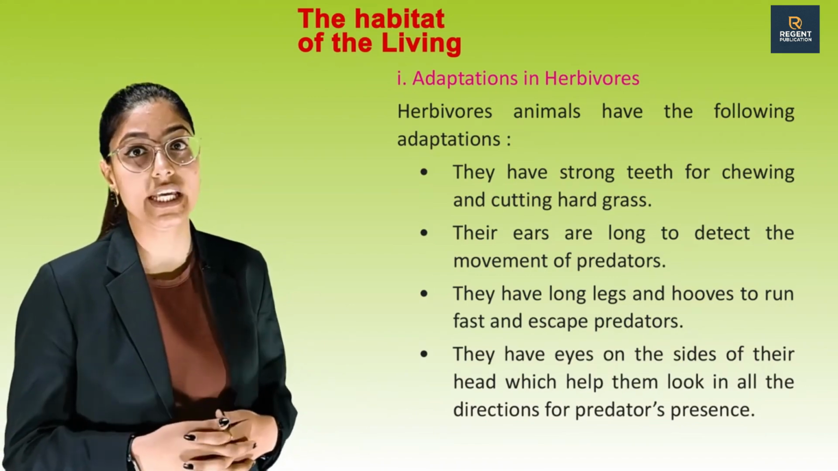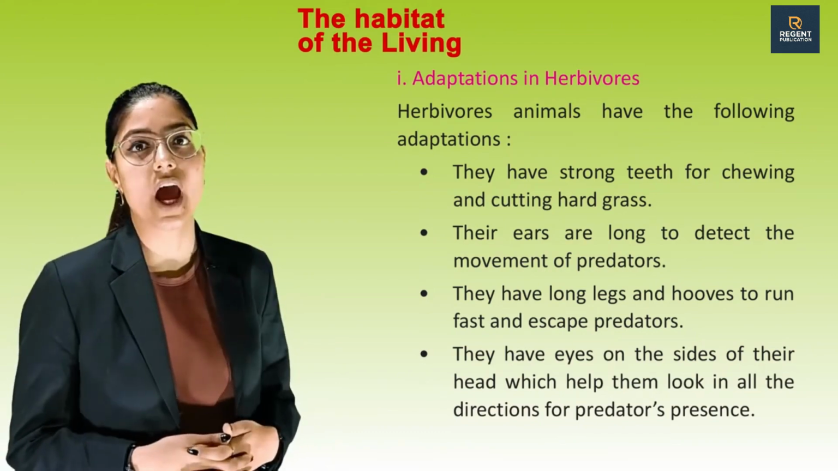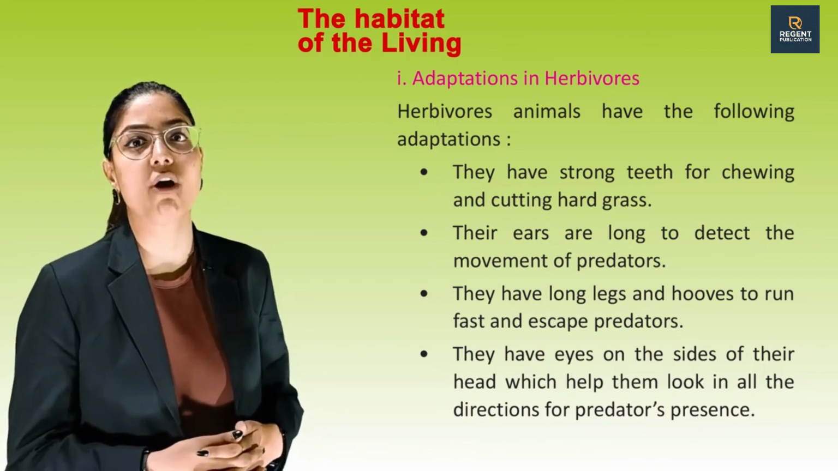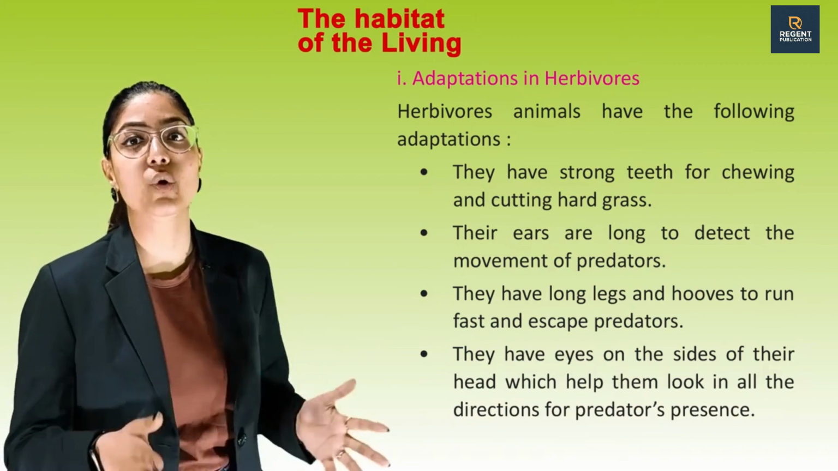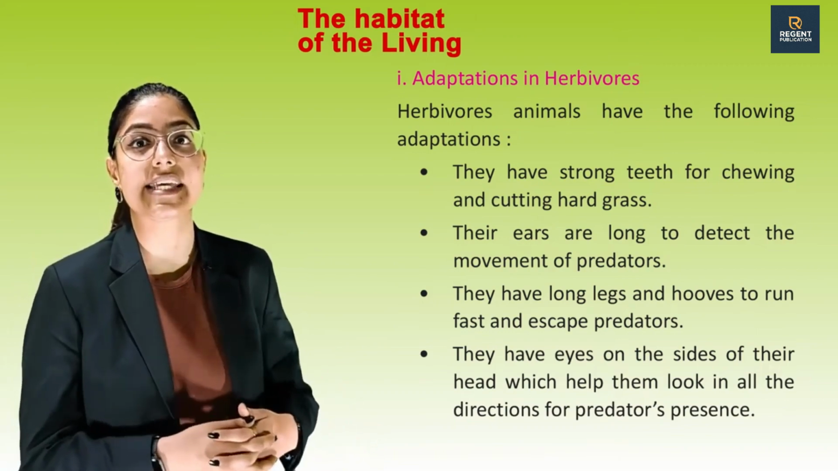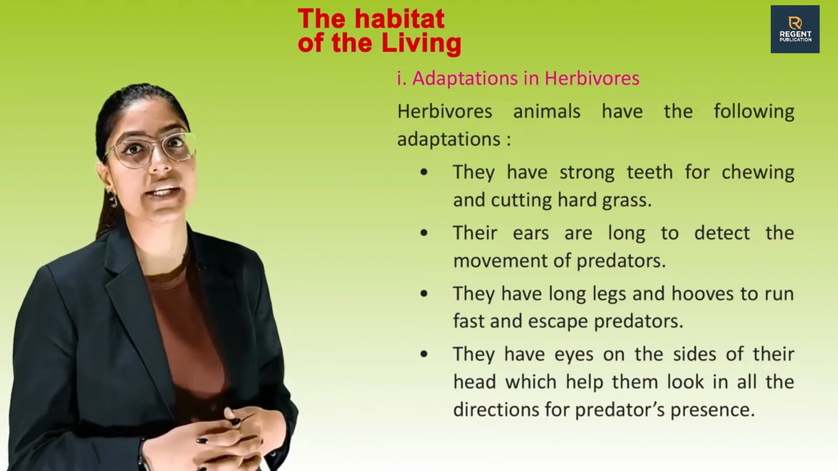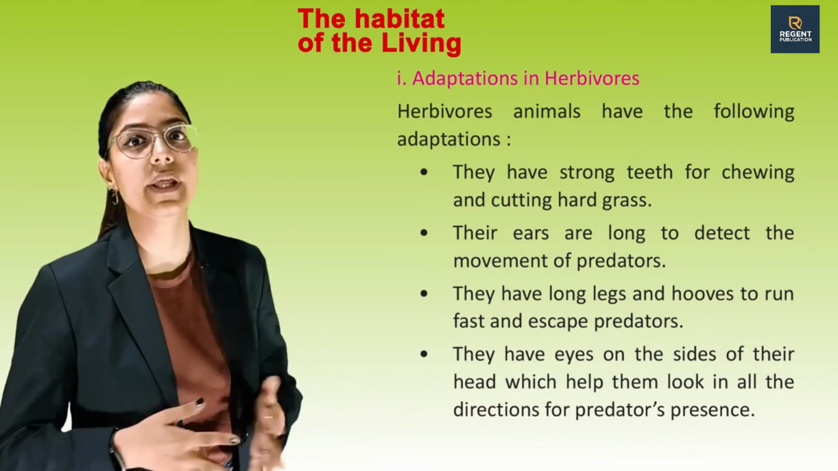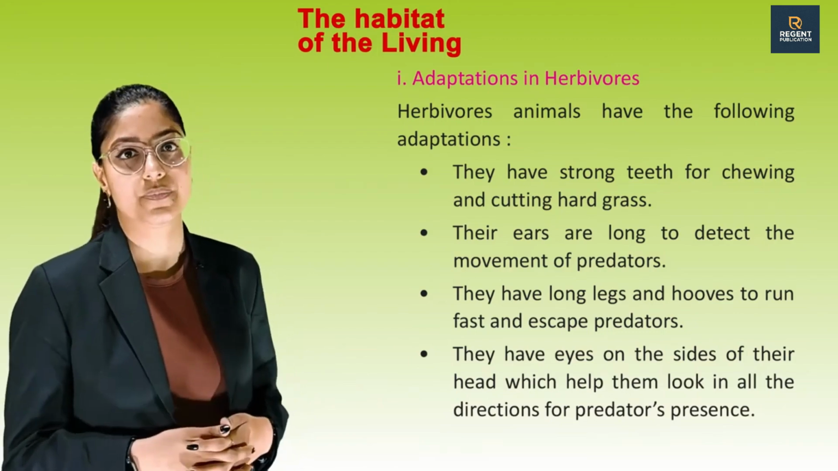They have strong teeth for chewing and cutting hard grass. Their ears are long to detect the movement of predators. They have long legs and hooves to run fast and escape predators. They have eyes on the sides of their head, which help them look in all directions for predators' presence.